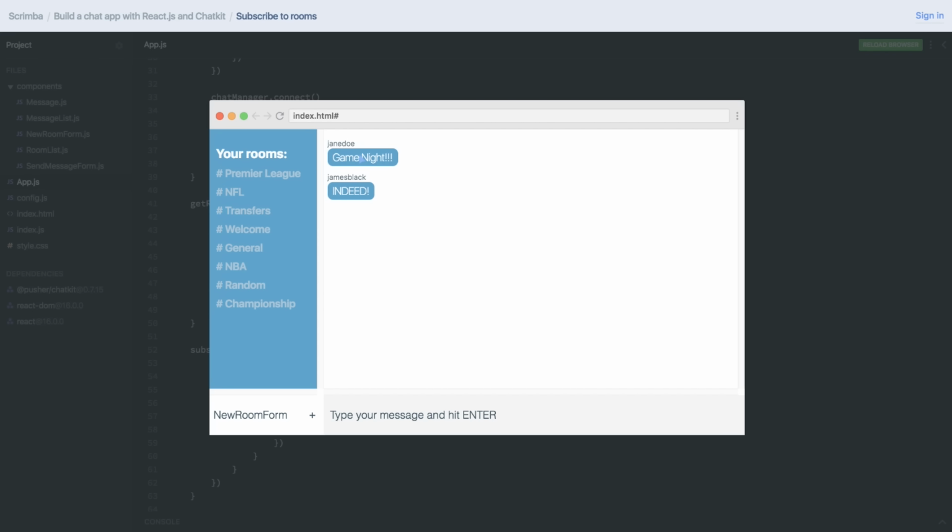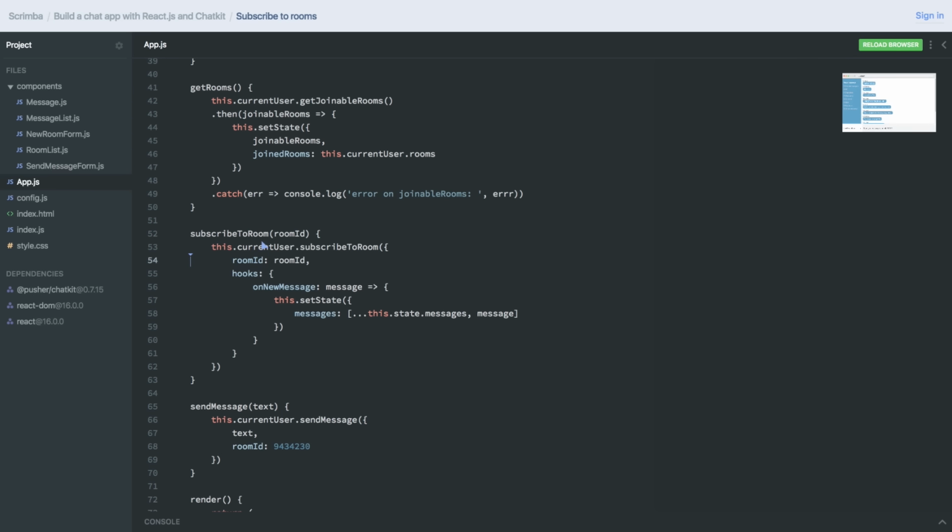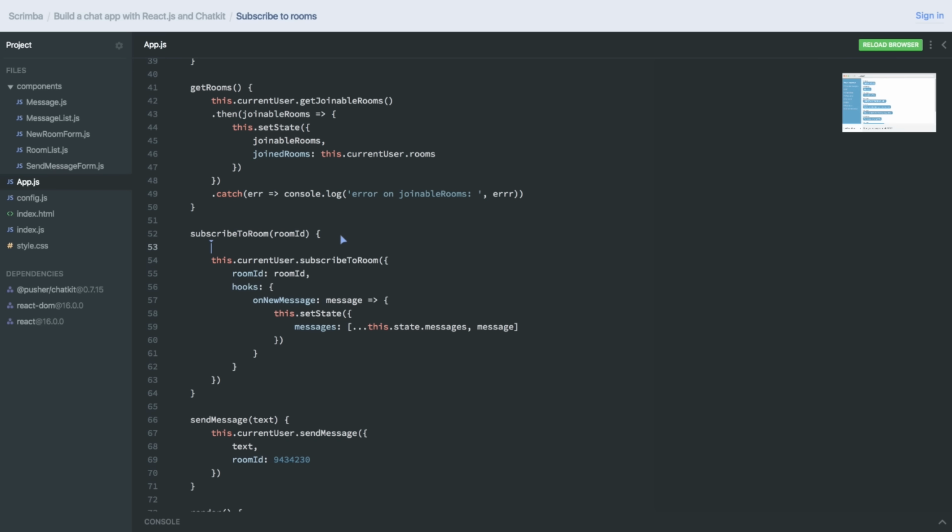And as you can see, we got messages from that chat room. Beautiful. Now, if we head into welcome as well, we'll see that we have a bug. The welcome messages were placed after the NFL messages, and that's not good. That's because when we subscribe to a room and we get our onNewMessage event listener, we're simply continuing to append new messages to the state. So what we need to do before we subscribe to a room is clean up the state. Set the messages to an empty array again.